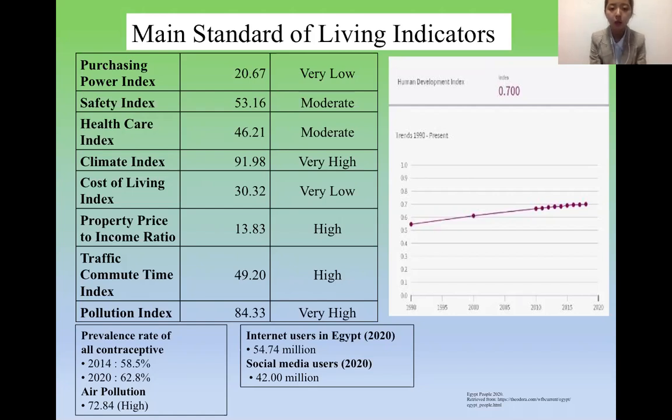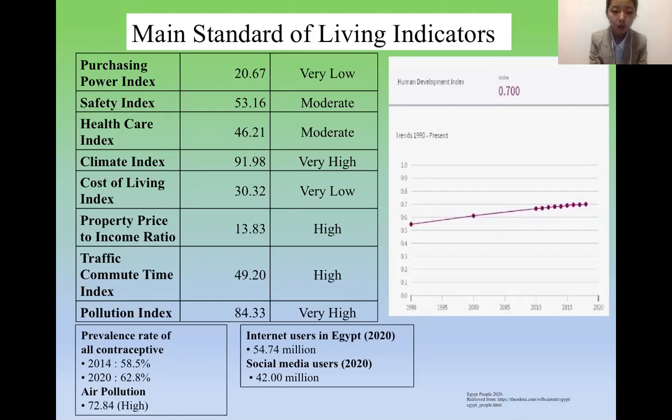And the moderate ones are safety and health care. The health care will be 46 and the safety will be 43. And the very low ones are the cost of living and purchasing power. The purchasing power is 20 and the cost of living is 13.